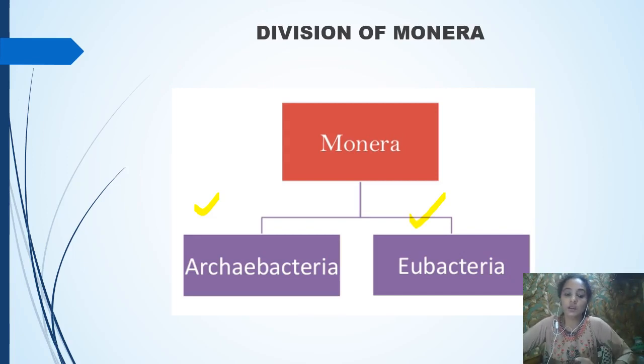Let me tell you, the word Archaebacteria means the bacteria that you can see in the extreme condition, or you can say in the harsh condition. And the word Eubacteria means a true bacteria. So that is a major difference from their names. Archae means they are seen in very extreme conditions, and Eubacteria are the normal bacteria that are seen everywhere. So let's see the first one, that is the Archae.